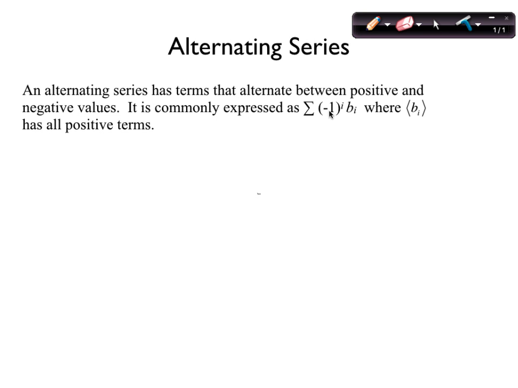Remember, -1 to the i makes our terms alternate. And then b_i would be all those terms if they were the positive versions, right? So the sequence b_i has all positive terms, and then you throw this factor on there, and that makes them alternate between positive and negative, and that's what we mean by an alternating series.